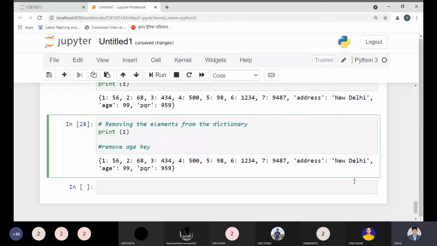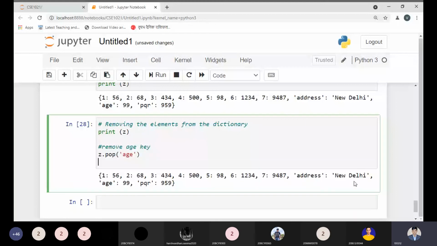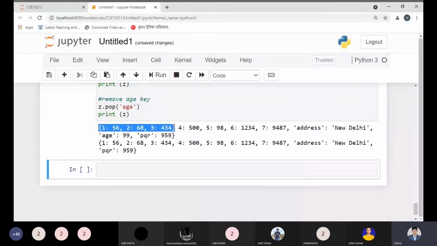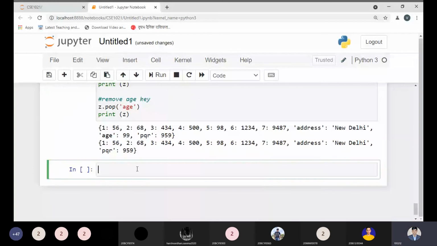So how can we remove it? Simple syntax. Can we use the pop function again? Yes, of course, the pop function. So chat dot pop, and we need to use the key. After that, we try to print chat. Now, what would be the output? Let us check once again. It's a very simple concept. See, we have both answers. The first one is along with the age key, and the next one is without the age key. Yes. Is it clear to you right now?